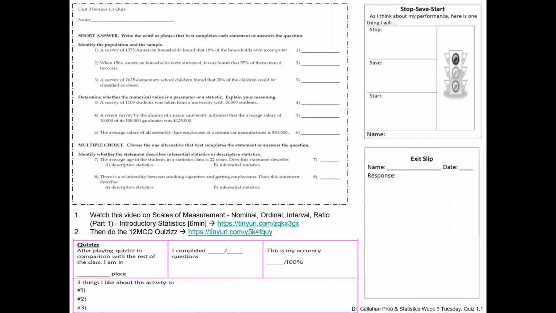All right, you guys. So last time I saw you was week 9, Tuesday, whether it was online or in person, but you did take an assessment on section 1.1, where you have to identify a population and a sample. And remember, the sample is always part of the population, but it has a numerical value, so it's a little bit more specific. And that's what a sample is in relation to a population.